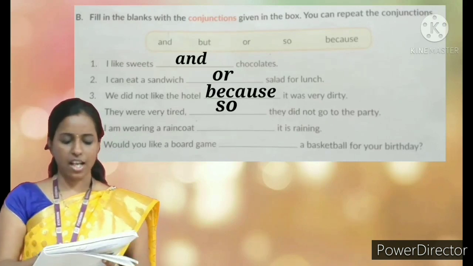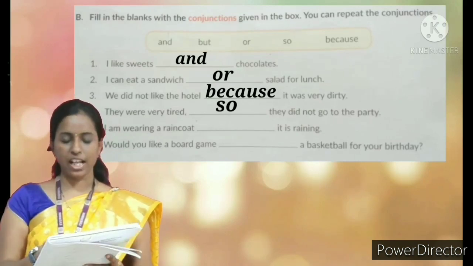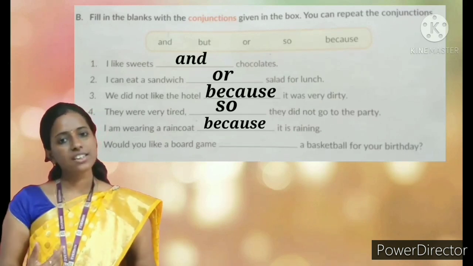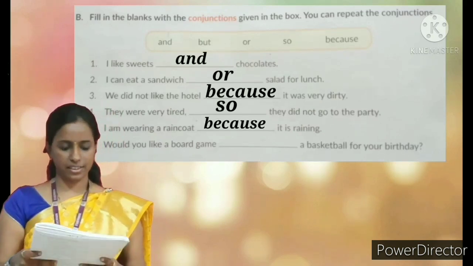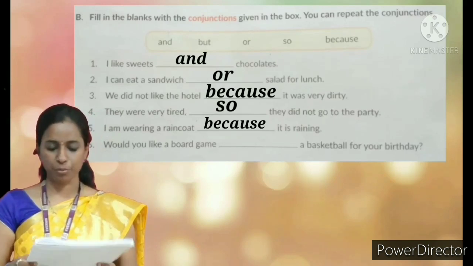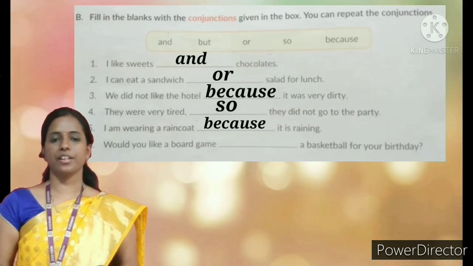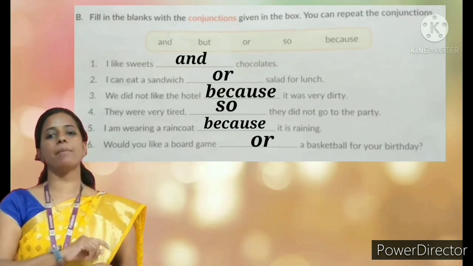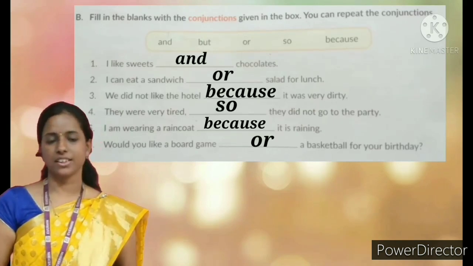Okay. Next, I am wearing a raincoat dash it is raining. I am wearing a raincoat because it is raining. Next, would you like a board game dash a basketball for your birthday? Would you like a board game or a basketball for your birthday?